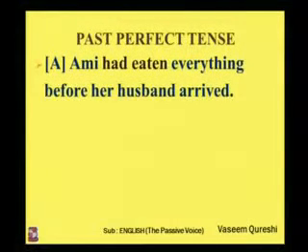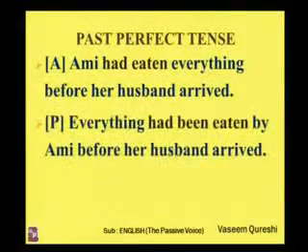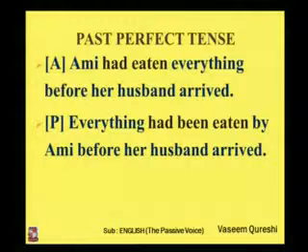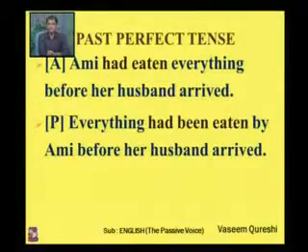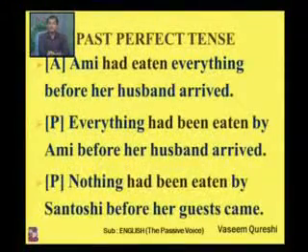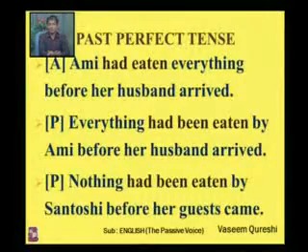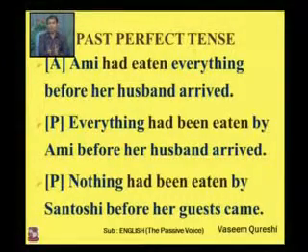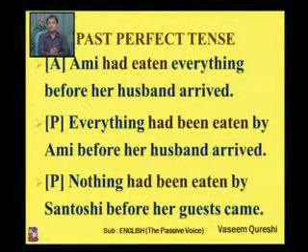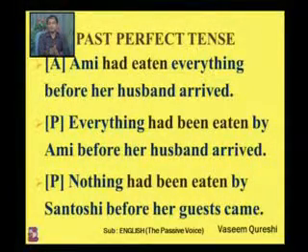Now see some other examples. Ami had eaten everything before her husband arrived. Now she is a very selfish girl. So she had eaten everything before her husband arrived. When you change the sentence into passive voice, it would be like this. Everything had been eaten by Ami before her husband arrived. And nothing had been eaten by Santoshi before her guests came. Or you can say Santoshi had eaten nothing before her guests came. Or you can say Santoshi had not eaten anything before her guests came.